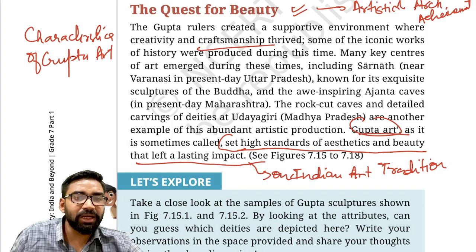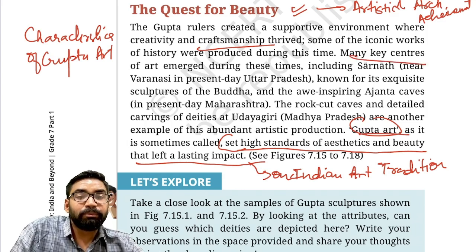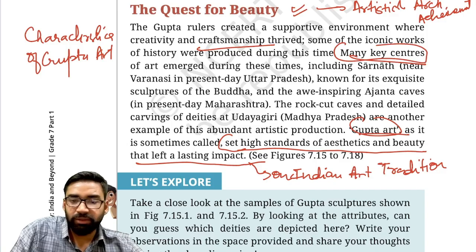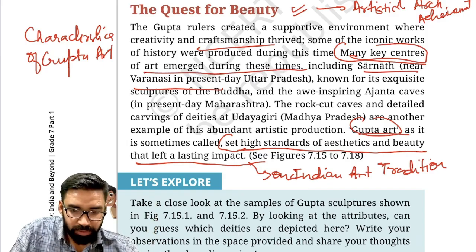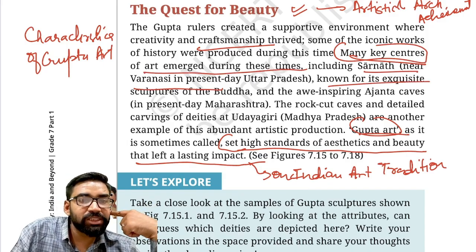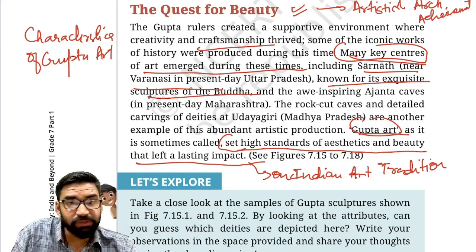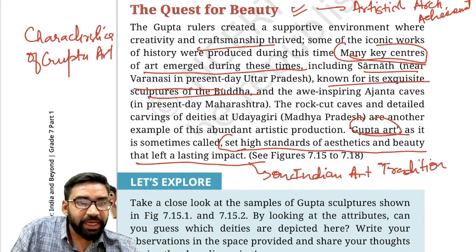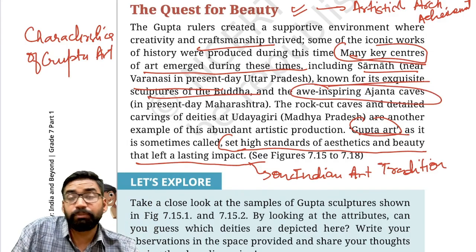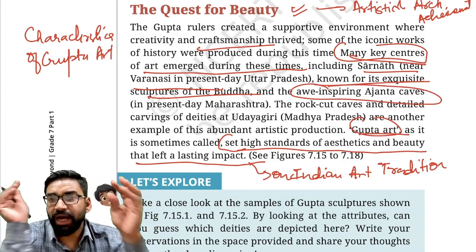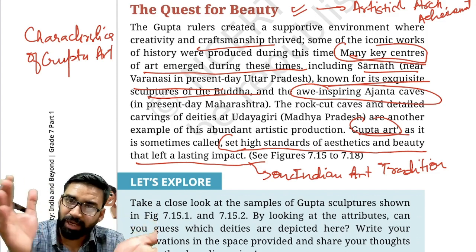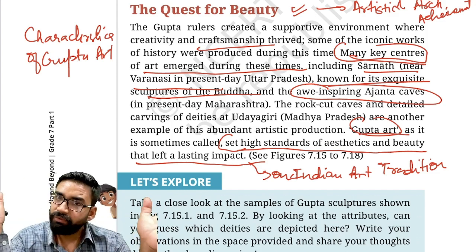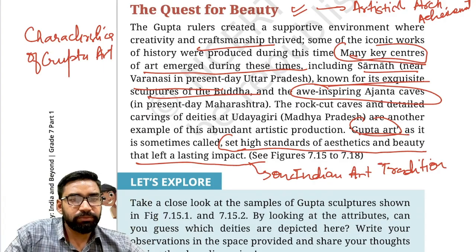So what were the major art centers? Major art centers during this time period: Sarnath near Varanasi, present day UP. It is known for exquisite sculptures of Buddha. Various sculptures of Buddha were constructed during this period. Second is Ajanta caves, very important. If UPSC asks about important caves from the time period of the Guptas: Ajanta caves in Maharashtra, Bagh caves in MP. Fine. So Ajanta caves, present day Maharashtra.